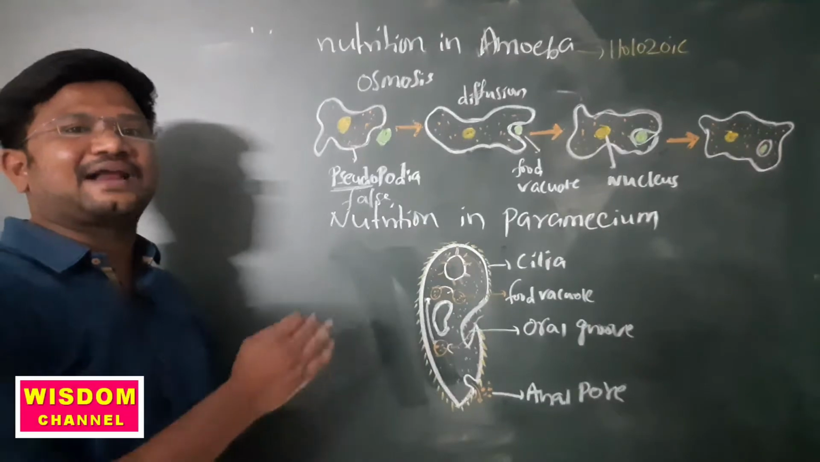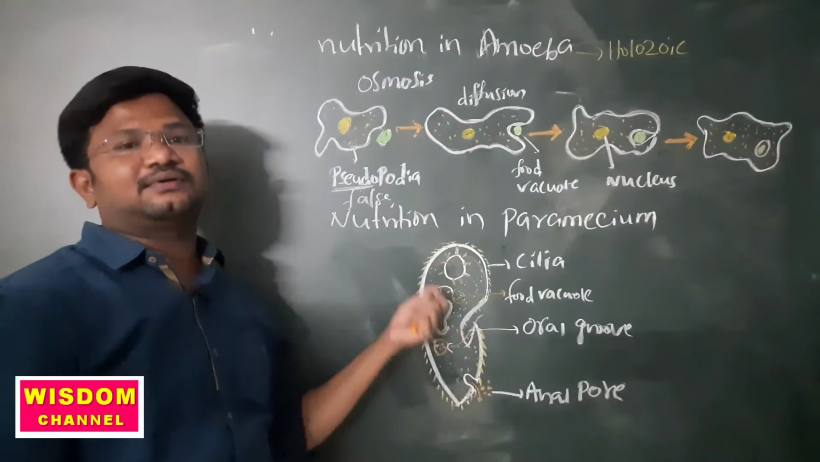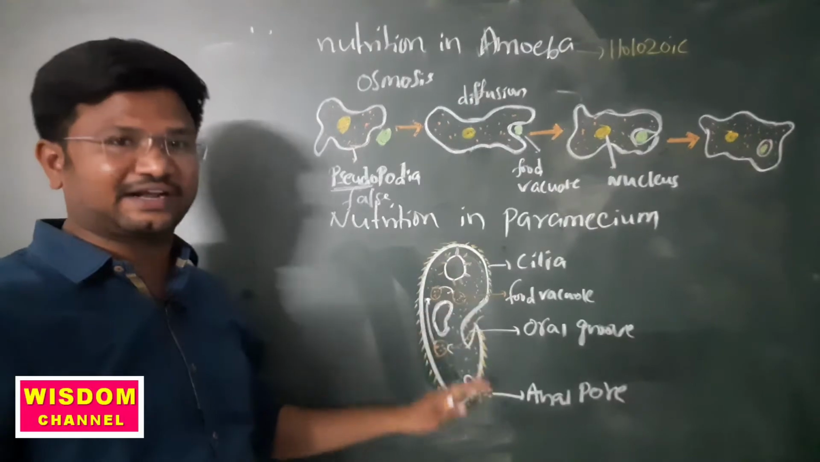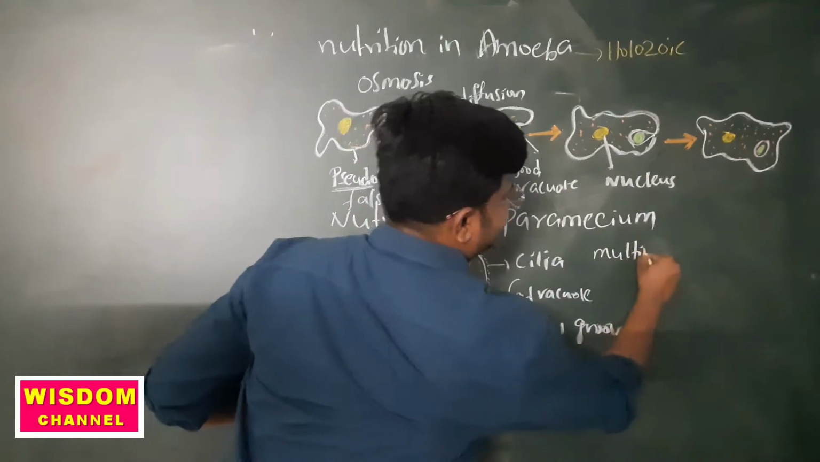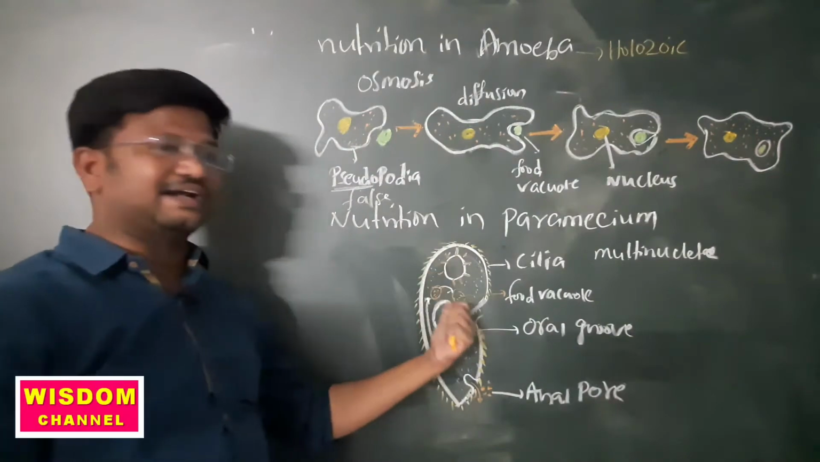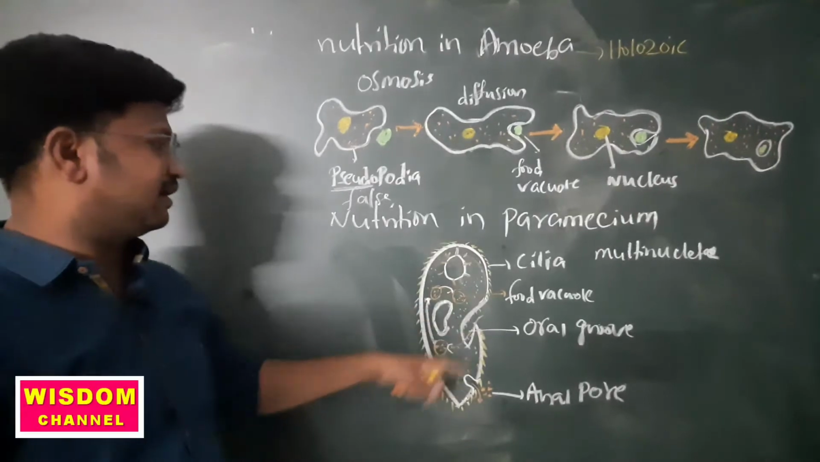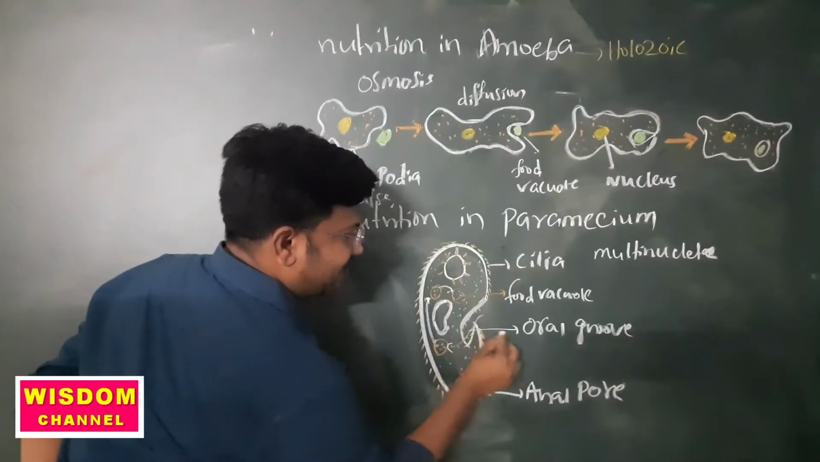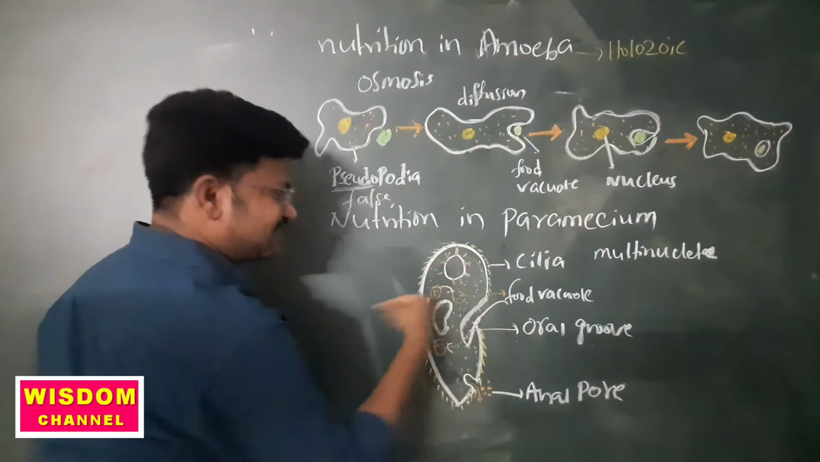And coming to paramecium. How does nutrition take place in paramecium? Paramecium is also a single-celled organism, but we should know that it is a multinucleate organism. Multinucleates are present in its body. Here the food enters the body at the area of the oral groove.